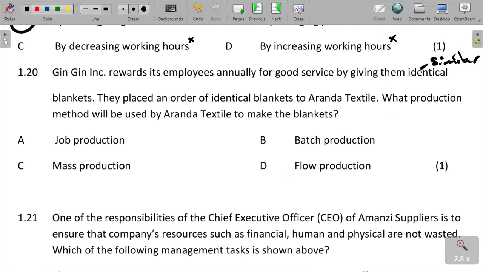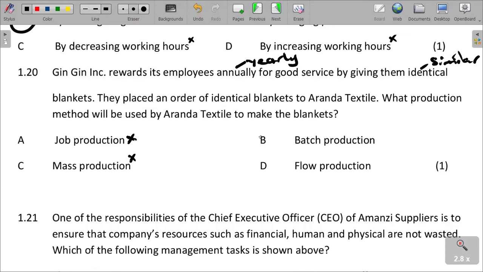So what we are saying is that they need to give blankets to their employees. So what production method can be used by Aranda Textile to make the blankets? We are saying they do it annually. It is annually, which means yearly. So job production, not really job production, mass production cannot do, because it is annually. Therefore it's a specific time.